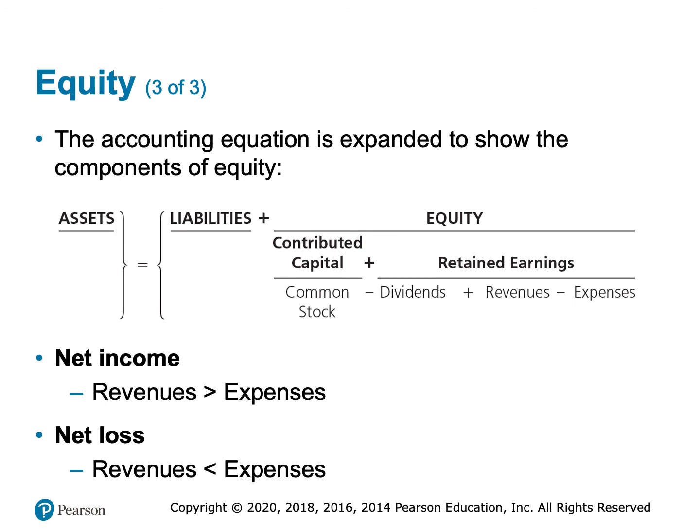So if our revenue exceeded our expenses, meaning our sales, the money that we earned by selling goods or services, exceeded the expenses, then we have net income, we have profit, we have a positive number. If the expenses exceeded the revenues, meaning the cost of selling these goods or services exceeded the amount of money we earned from selling them, then we'll have a net loss, or we'll have a loss. We didn't make a profit that year.